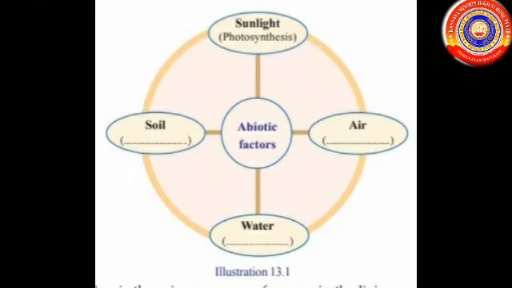Look at the illustration. Abiotic factors like sunlight are necessary for photosynthesis. Air is necessary for breathing. The soil is necessary for growth of plants. Water is necessary for drinking.